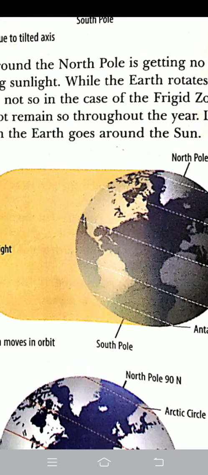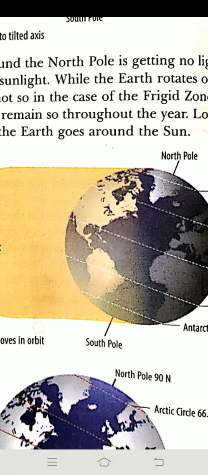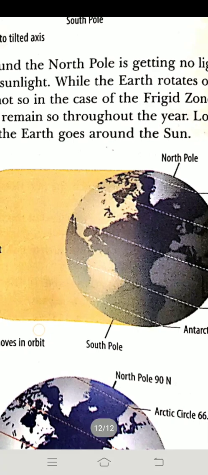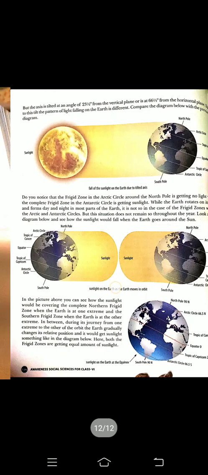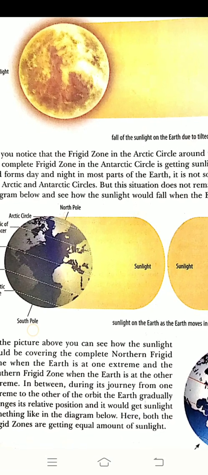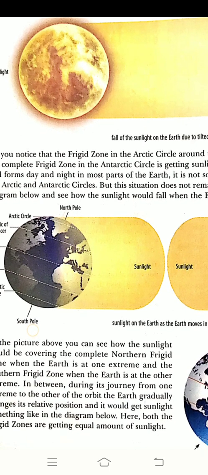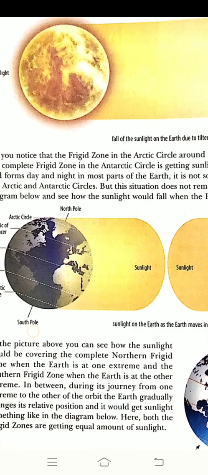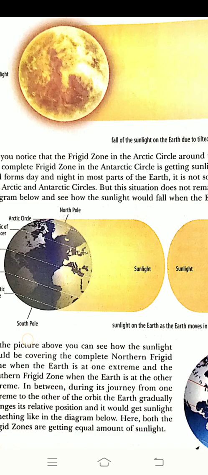यानी कि अगर हम इस वाले पार्ट में देखें तो इसमें पूरा नॉर्थ पोल अभी टोटली फ्रिज जोन में है एंड साउथ पोल फ्रिज जोन में नहीं है, बिकॉज सनलाइट यहाँ पर आ रही है. व्हेन आवर अर्थ इन दिस फॉर्म, सो इन दिस फॉर्म नॉर्थ पोल इज नॉट अ कंप्लीट एक्सट्रीम कोल्ड, or is getting complete sunlight, but in the south pole there is complete darkness or a frigid zone. So basically beta, this changes the position that is getting sunlight. Have you seen this diagram? And both the frigid zones get an equal amount of sunlight.